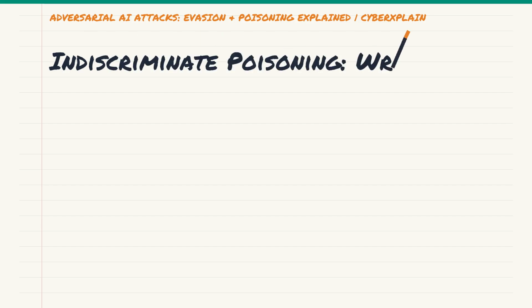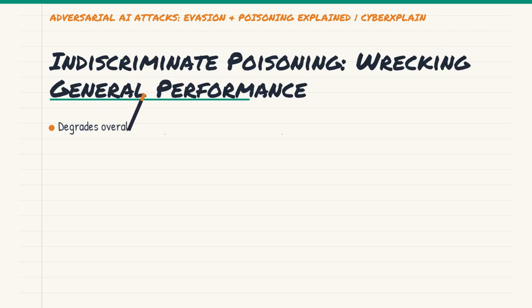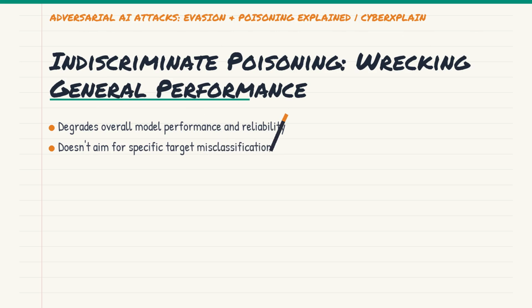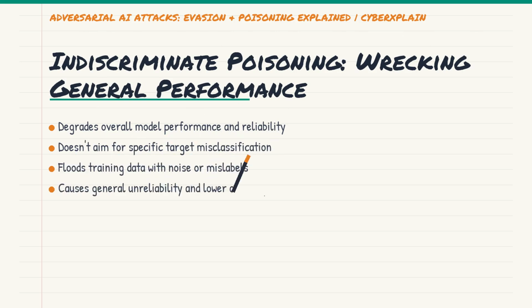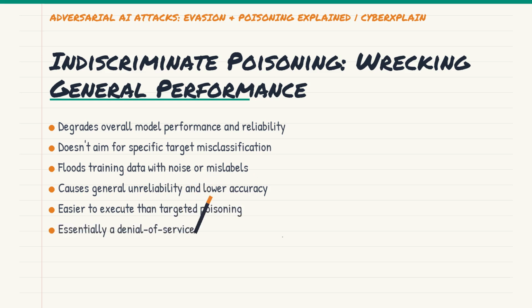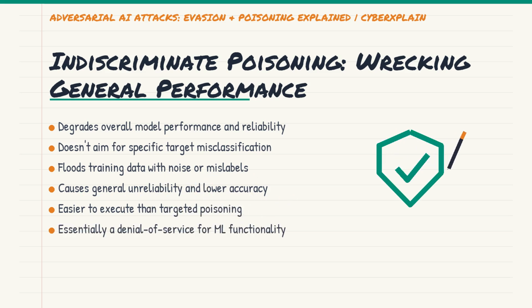Then there's indiscriminate poisoning, which is less about precision and more about chaos. Here, the attacker isn't necessarily aiming for a specific misclassification. Their goal is simply to degrade the overall performance and reliability of the model. They might inject a large volume of noisy, irrelevant, or randomly mislabeled data into the training set. This floods the model with bad information, making it struggle to learn any consistent patterns.